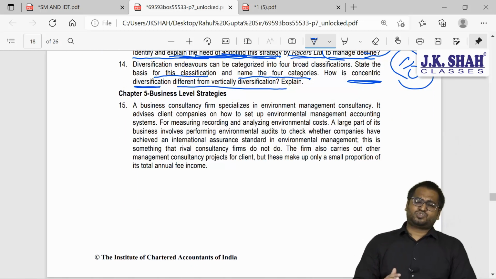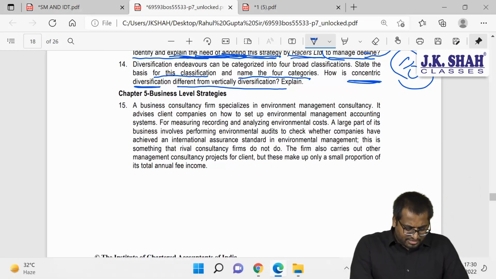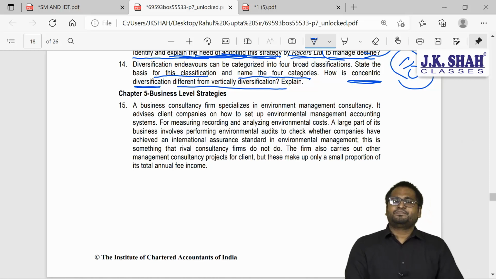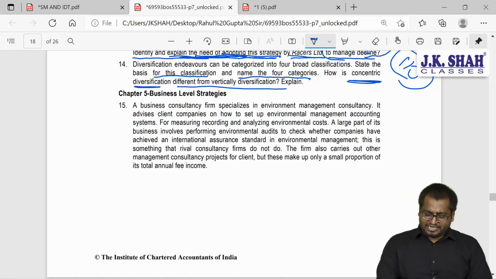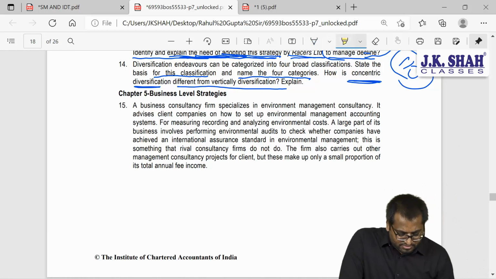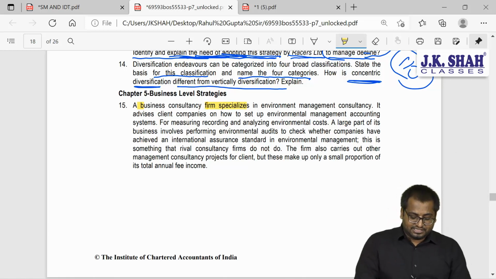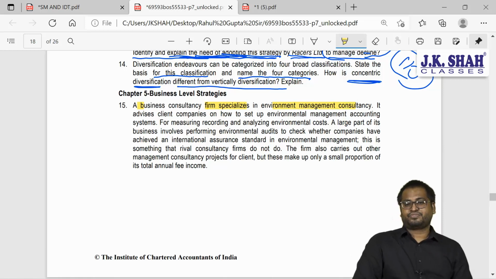Now again the next question is from chapter number 5, business level strategy. A business consultancy firm specializes in environmental management consultancy. So they are having one business, they specialize, guys, this is one important word here, specialize. So they specialize in environment management consultancy.